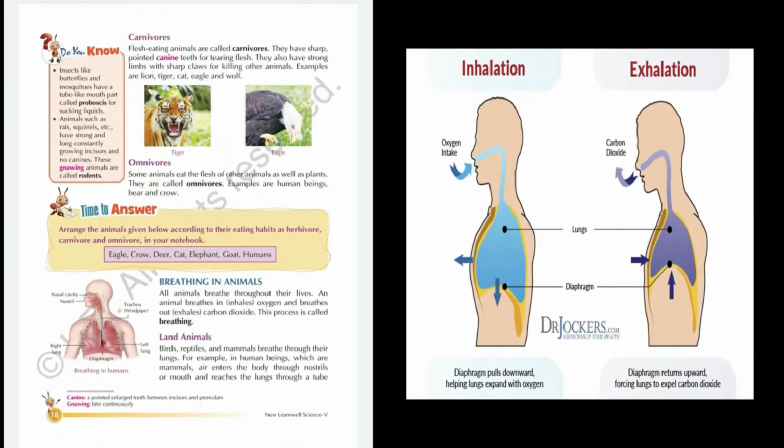Breathing in animals. In order to live, animals breathe continuously. An animal breathes in, which means inhales oxygen, and breathes out, which means exhales carbon dioxide. This process is called breathing. Or in simple words, taking in oxygen and giving out carbon dioxide is called breathing.